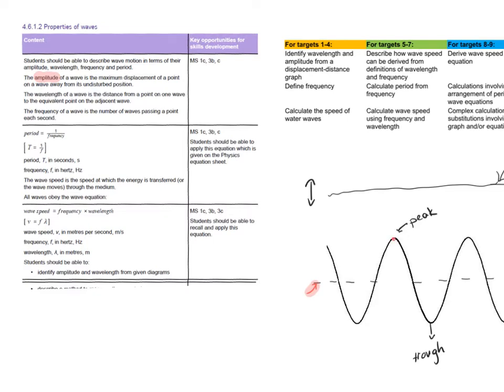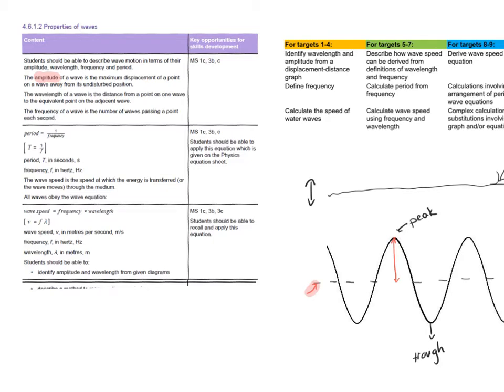So if this point was recorded, it would be moving up and down until something eventually stops it. So going back to the amplitude definition, amplitude is simply the maximum displacement from the undisturbed position.